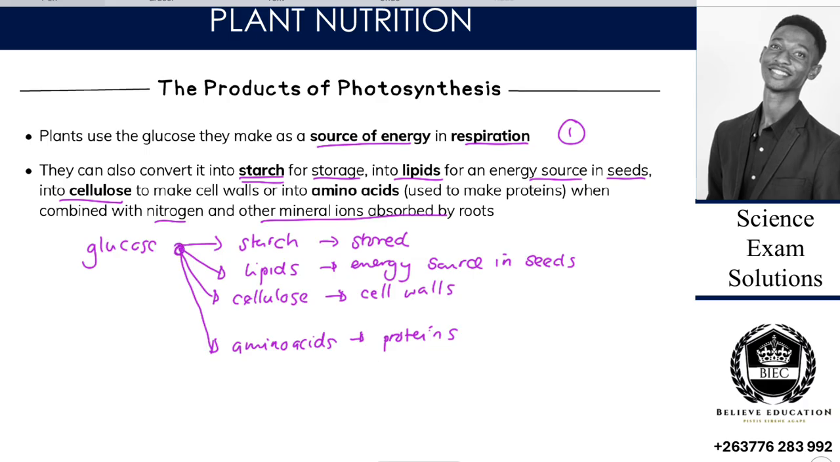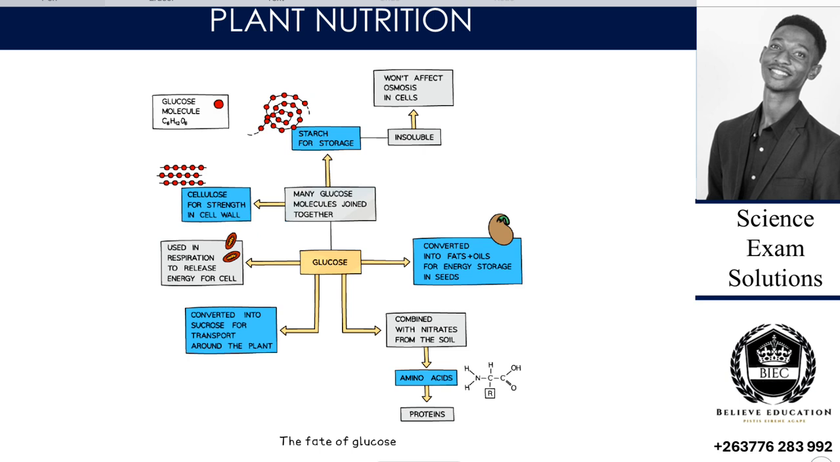So that is the fate, the end product of photosynthesis. So we say, what is the fate of what? Of glucose. So where is glucose going to go? It can become starch, lipids, cellulose, or amino acids for proteins. Then we can show the fate of glucose in the form of a diagram.